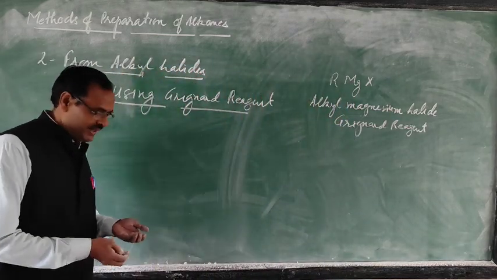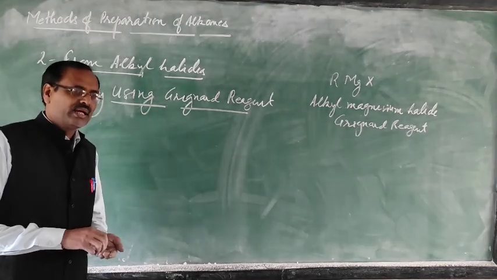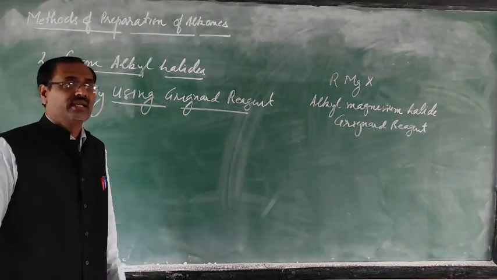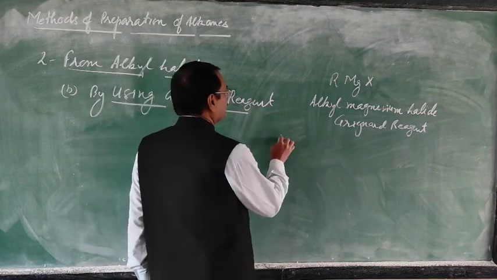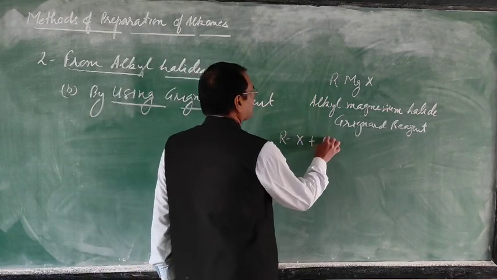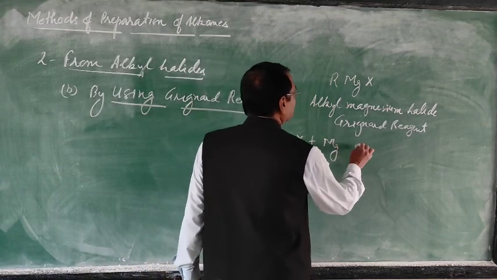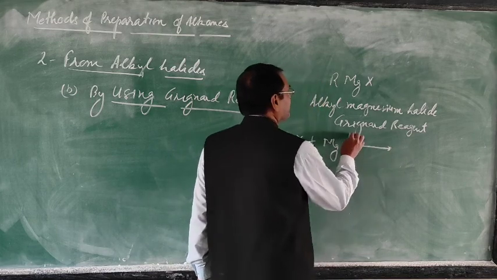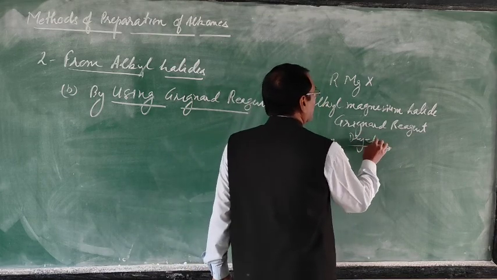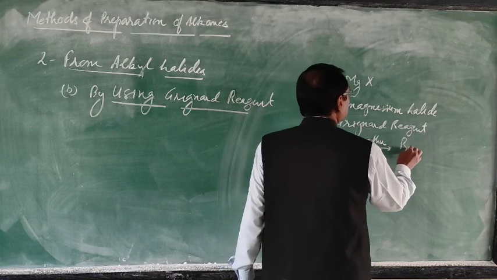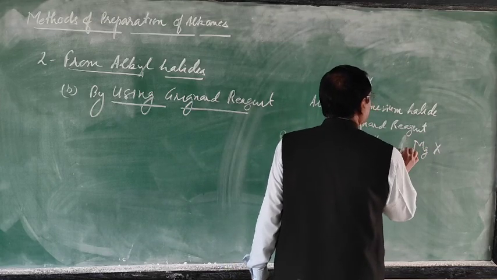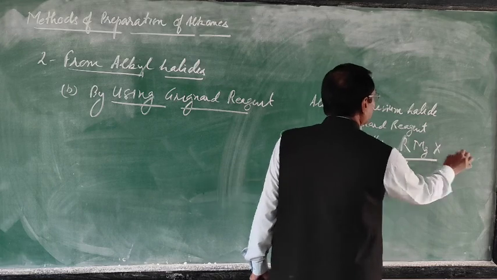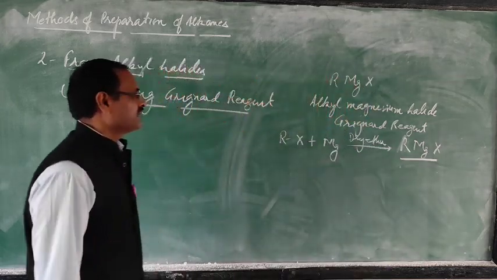So how can we prepare the Grignard reagent? We can prepare Grignard reagent when alkyl halide reacts with magnesium in the presence of dry ether. So this RX reacts with magnesium in the presence of dry ether. This Grignard reagent is formed, RMgX. So by this way, you can prepare Grignard reagent.